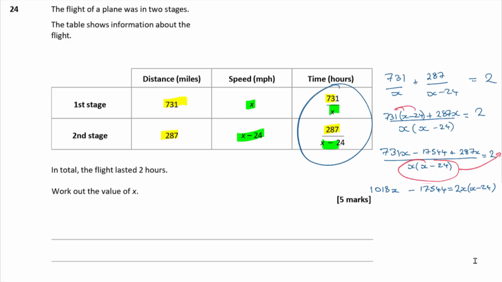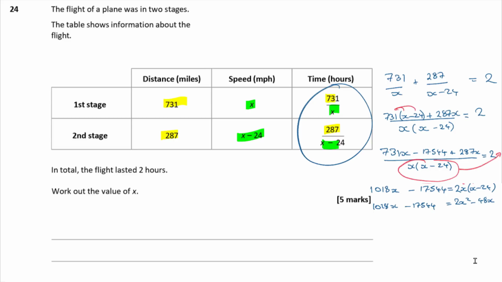Then I've got to remove the brackets on the right-hand side. That's going to give me 2x squared minus 48x, and on the left, I've still got 1018x minus 17,544.